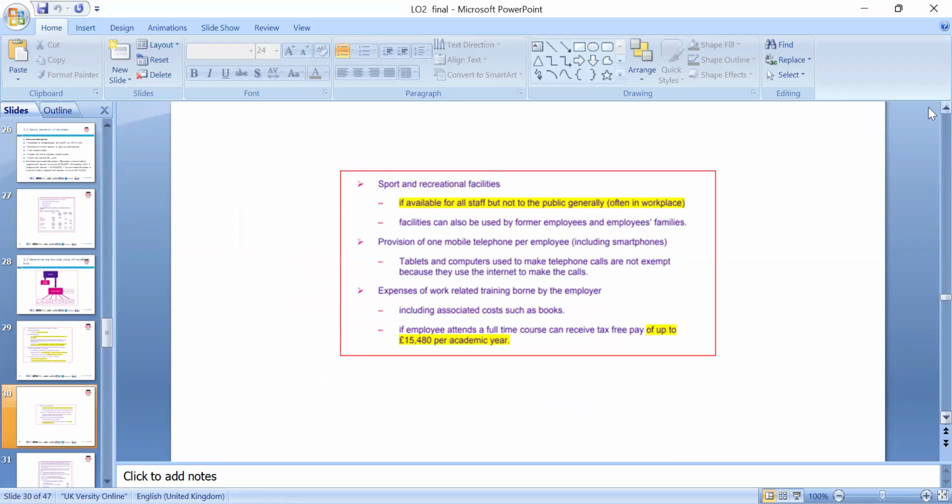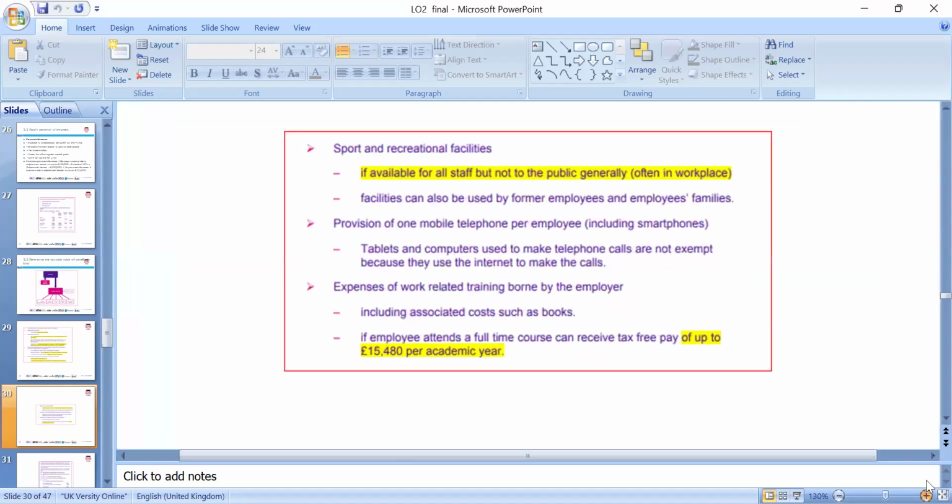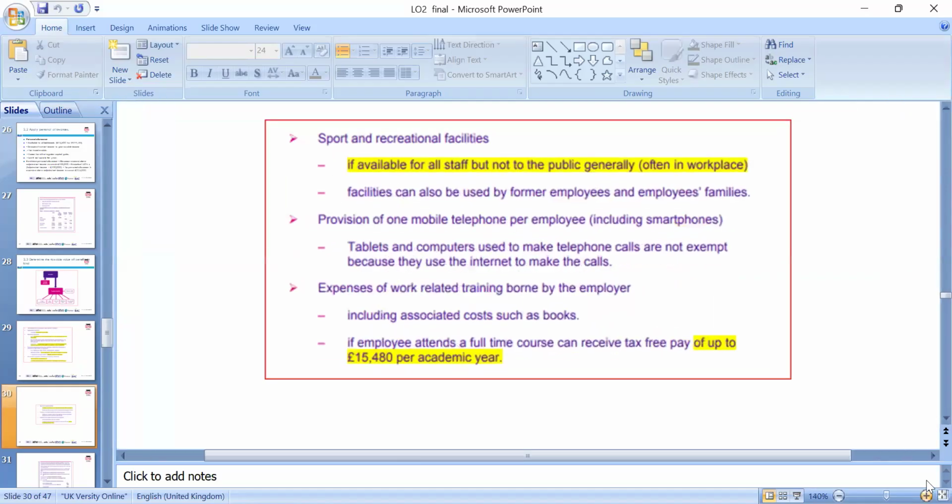So please, we have to look around if employees attend a full-time course, and can receive the tax-free pay up to 15,480 per academic year.